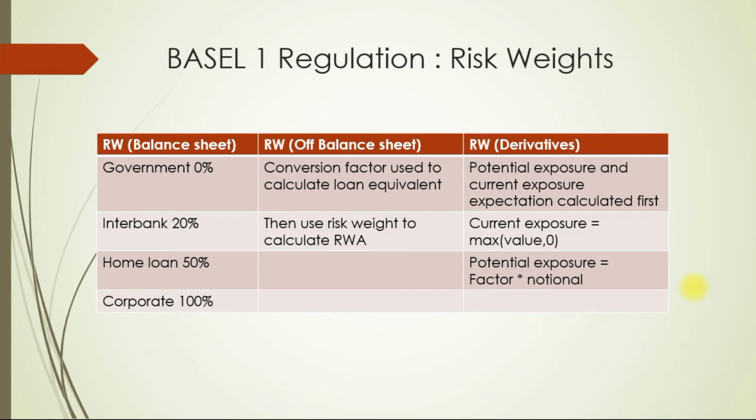Once converted to equivalent loan, use risk weight in the balance sheet items to assign risk weights. For example, if guarantee was given to a corporate, then risk weight of corporate should be applied. If guarantee is given to another bank, then risk weight of interbank needs to be applied.